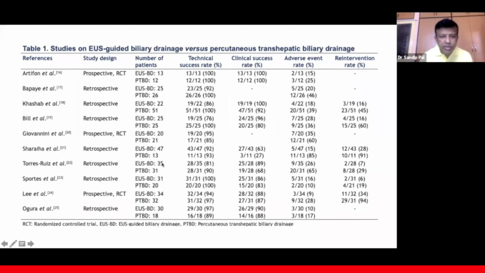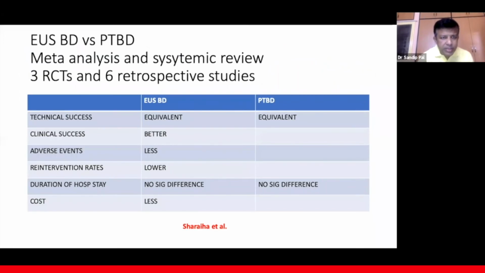The PTBD group had 60% complications, whereas the USBD had around 35% complication rates. So this is again the same table which I had already discussed, which compared US biliary drainage versus PTBD. And most of the studies have shown that though the technical and clinical success rates were the same in both procedures, the complication rates were higher in PTBD in comparison to US biliary drainage. So for US biliary drainage versus PTBD, there is a meta-analysis and systematic review of 3 RCTs and 6 retrospective studies which showed that the technical success rate is equivalent between both. Clinical success is better with US biliary drainage, adverse events are fewer, re-intervention rates are lower, duration of hospital stay shows no significant difference, and the cost is less in US biliary drainage when you compare with PTBD.